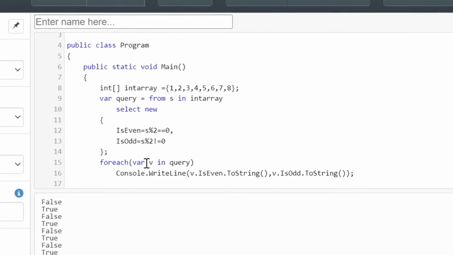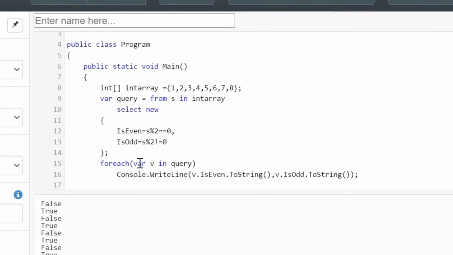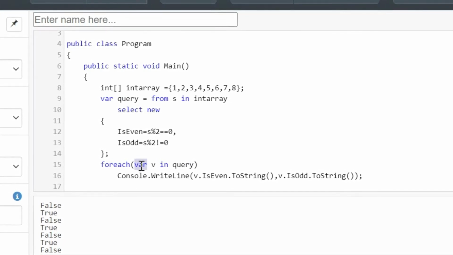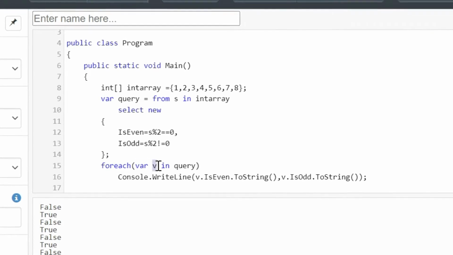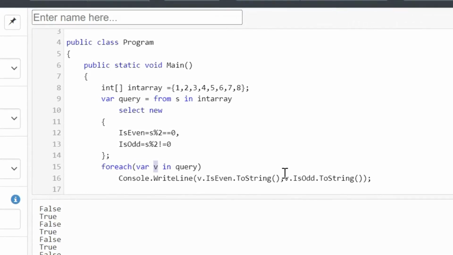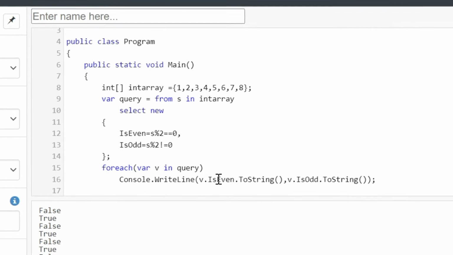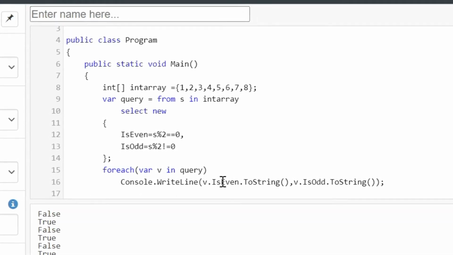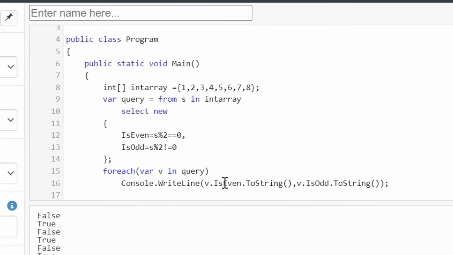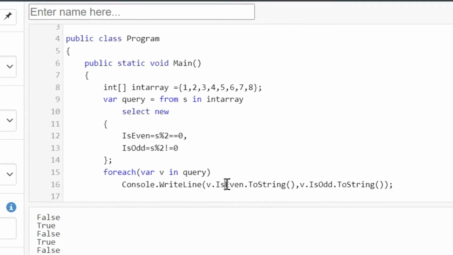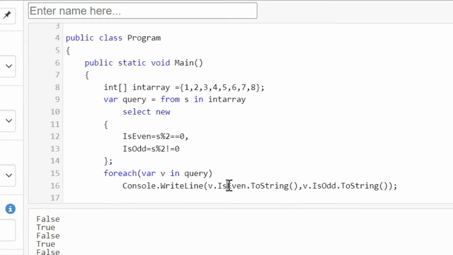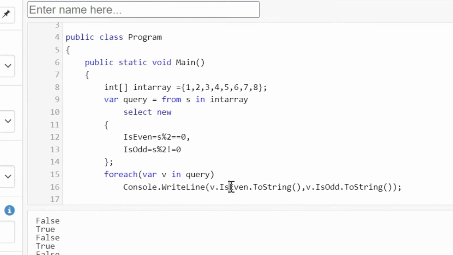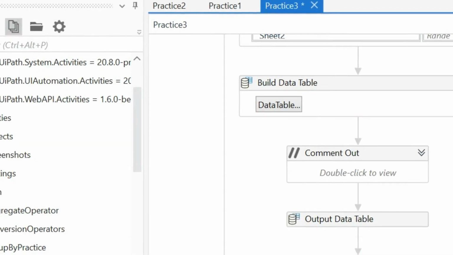Again, you can use the var keyword inside this for each loop, with the data type and then this local variable. Using this variable you can access the property name and display the values. Okay, now we will go to UiPath Studio, and we are going to write the same LINQ query we saw in the last video using C# code.